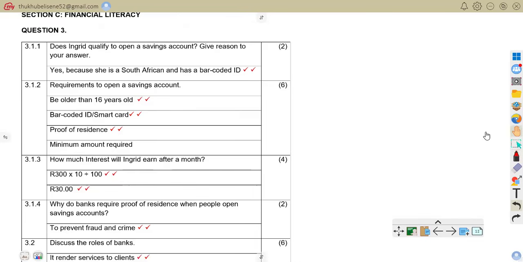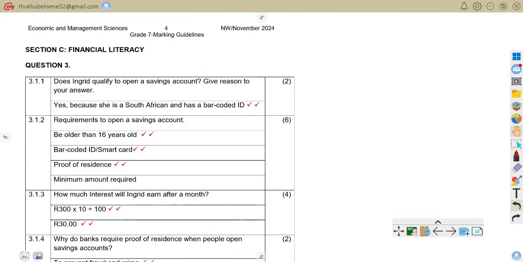Now we are on answers for question 3, section C, financial literacy. The question was, does Ingrid qualify to open a savings account? Yes, Ingrid qualifies because she is a South African citizen and has a barcoded ID or smart card. We know very well that banks require proof of identity to confirm a person's legal status before opening an account.